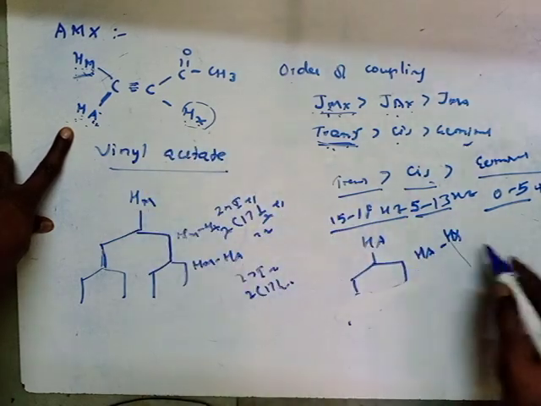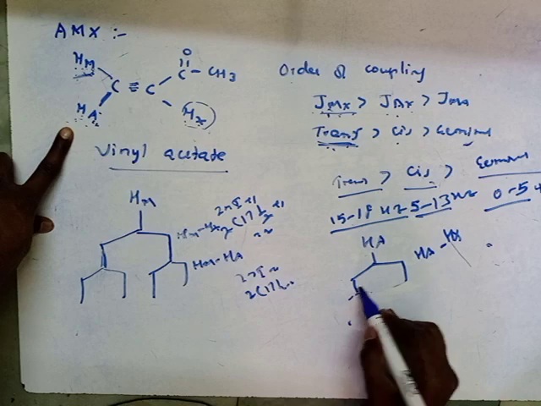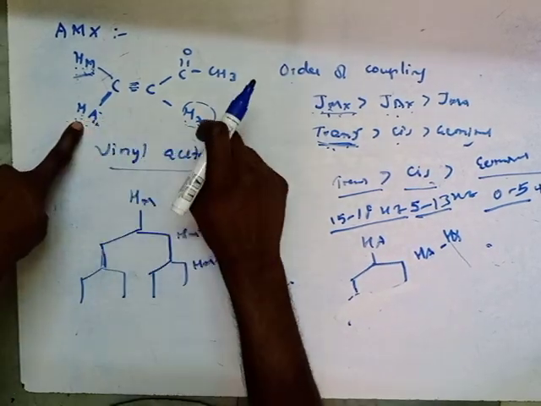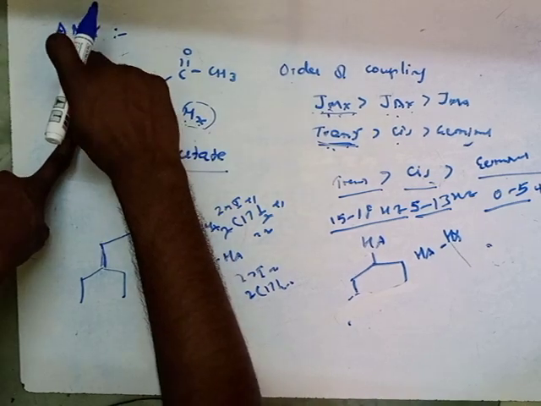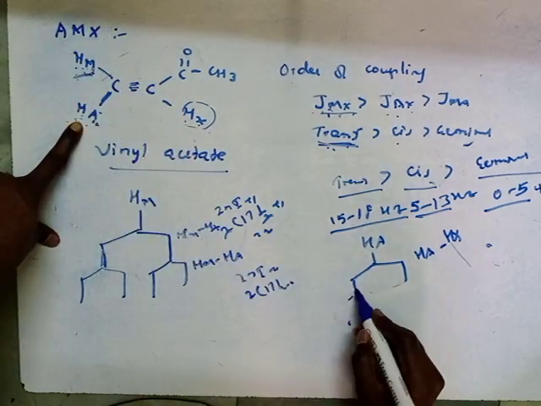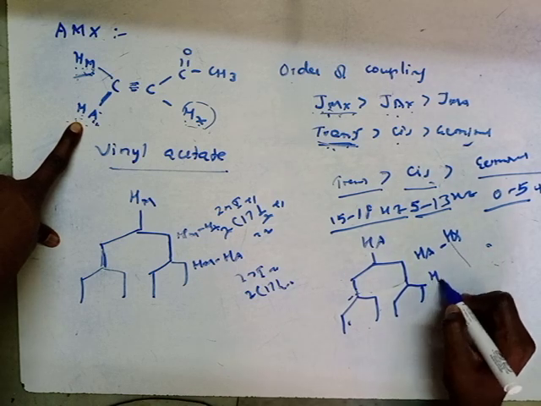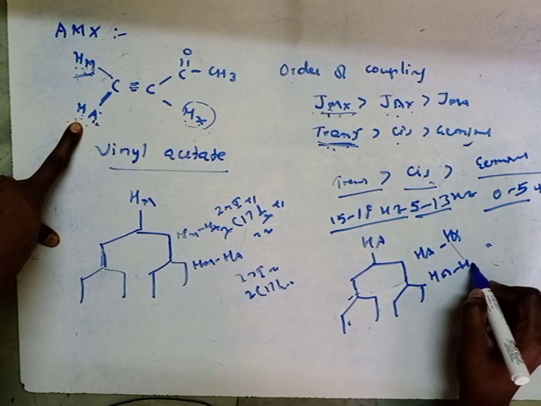So HA coupled with the HX proton will give a doublet, the same 2nI plus 1 rule. And again, after coupling with the HX proton, this HA proton is coupled with the HM proton, and it will give a doublet, right? This is the coupling of HA and HM.